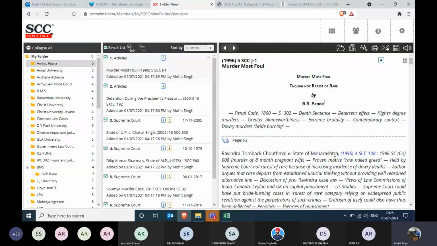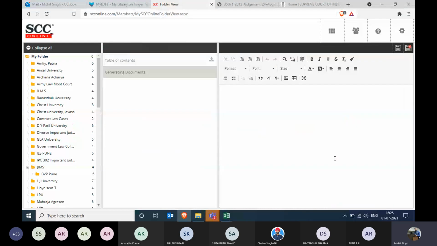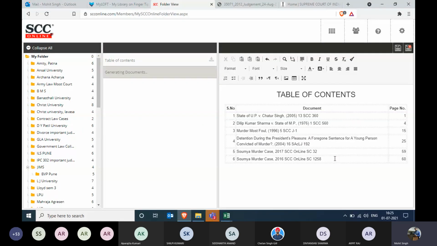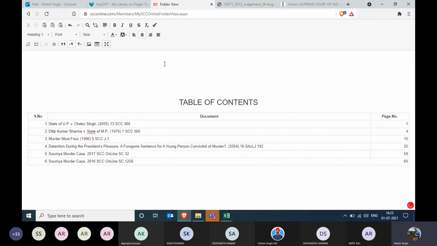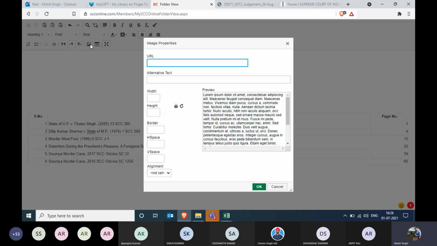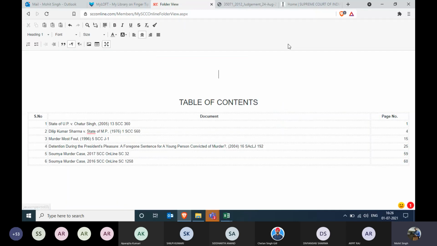Within a few seconds, depending upon your internet connection, the compendium will be made and it's ready to be submitted for your intramoot competition. The good part is you can customize your index as per your preference. For example, I'll just make it full screen so that you can view it clearly. If you want to represent your team or your university and add the image of your university in your index, you click on this add image. It will ask for the link of that image. You can adjust the width, height, and then you can always do that personalization.